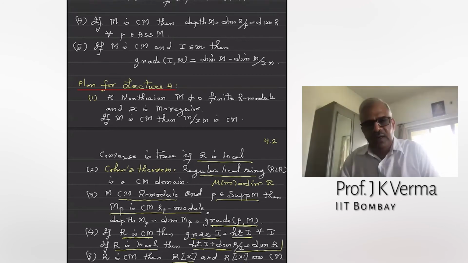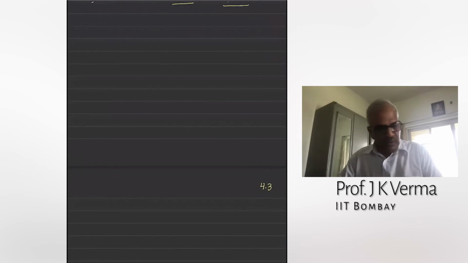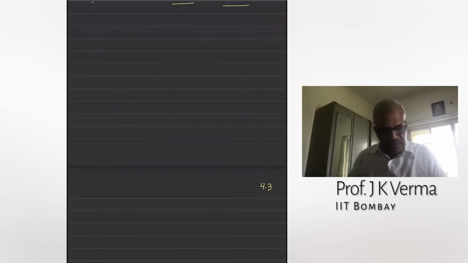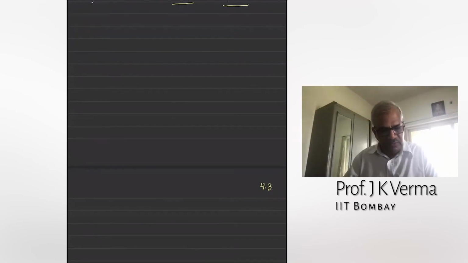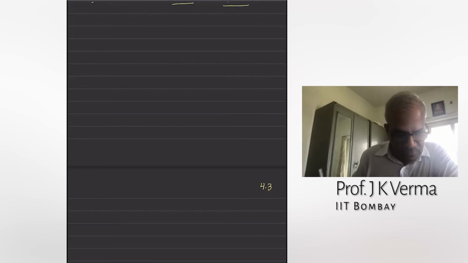Any doubts so far? Let us first prove that if you go mod a regular element, then the Cohen-Macaulay property is preserved. That is the first property.